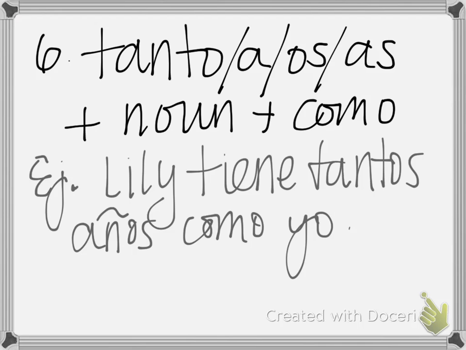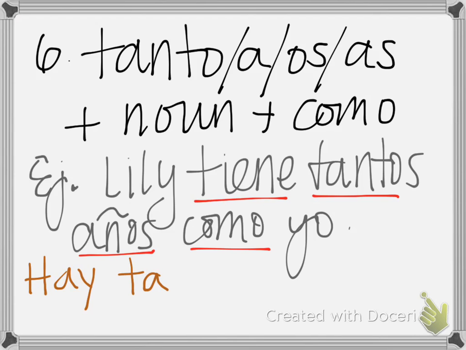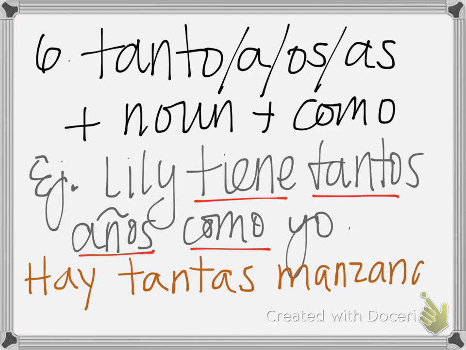Couple of things to notice here. The first one is, I'm using this to talk about age because we use tener when we're talking about how many years we have. So Lily has as many years as I do, okay? Now, another example with this, you could say something like, hay tantas manzanas como uvas.